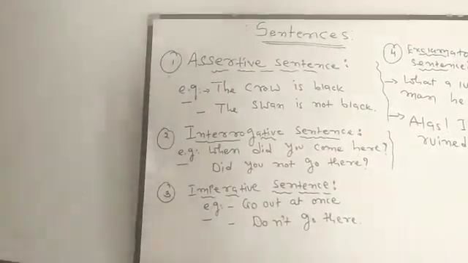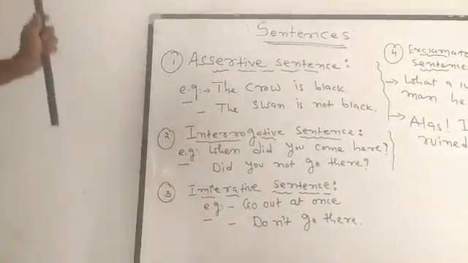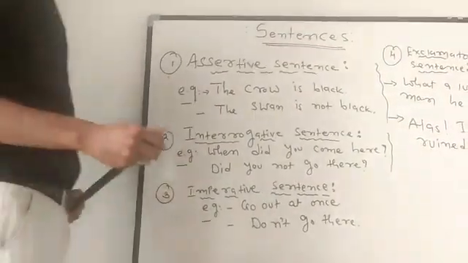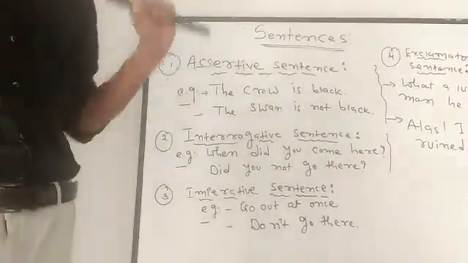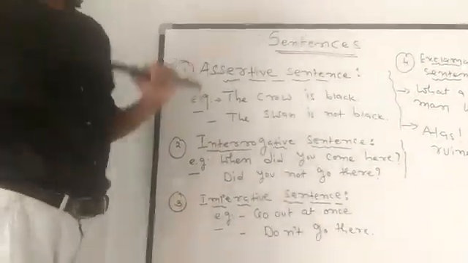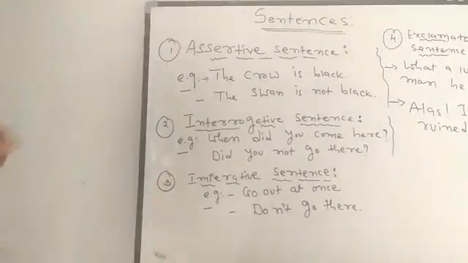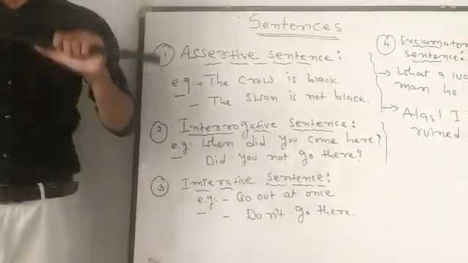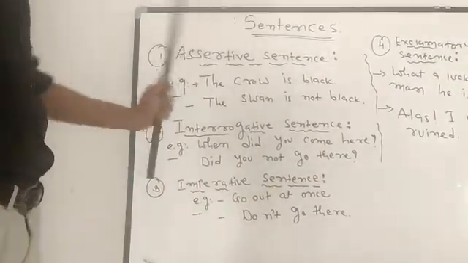Assertive sentence denotes two things: assertion or declaration. Assertion means a statement which is on a factual base, a statement delivered by someone. In this, assertive sentence is used. Second one, declaration. When someone makes some declaration, in this situation we can also use assertive sentence.